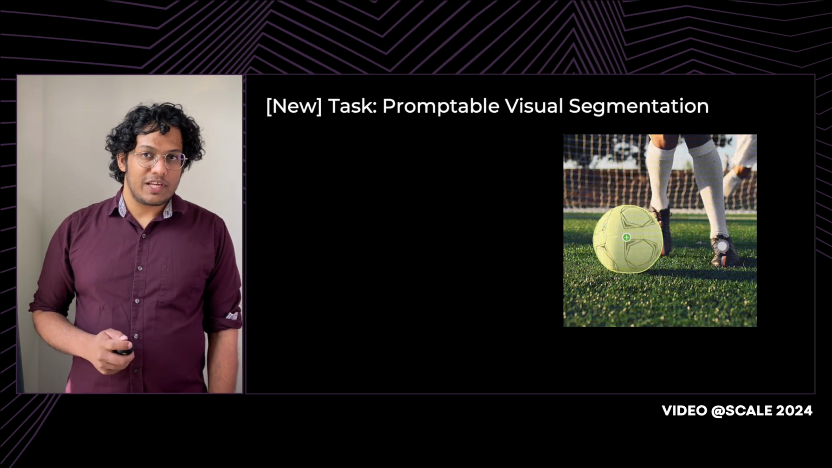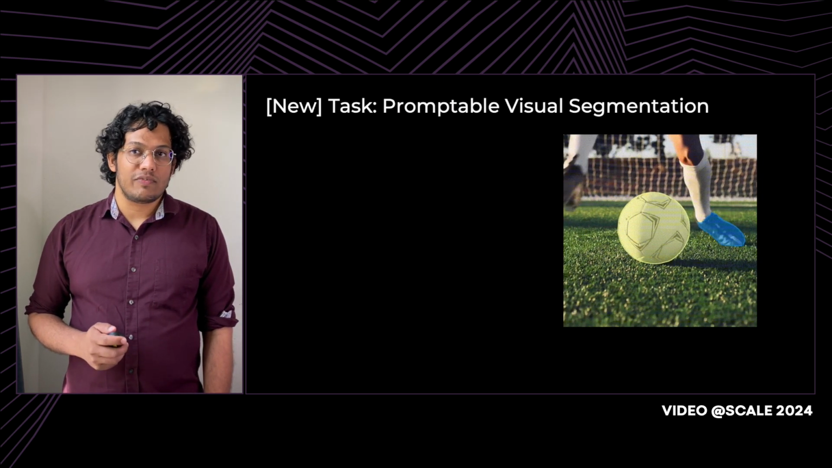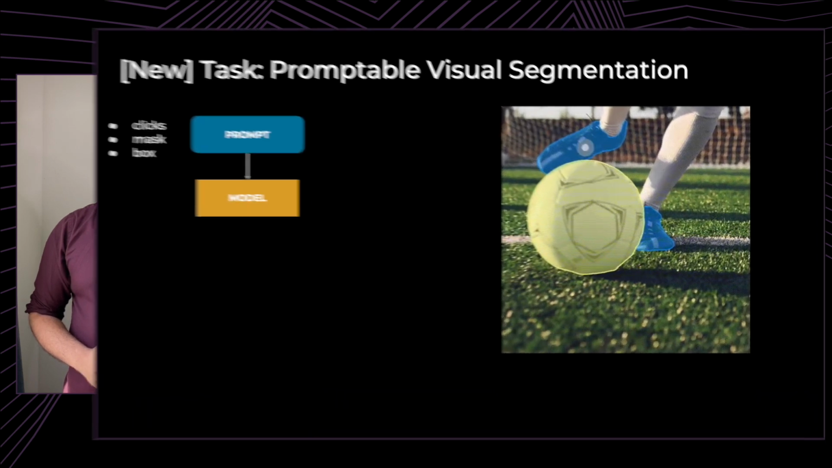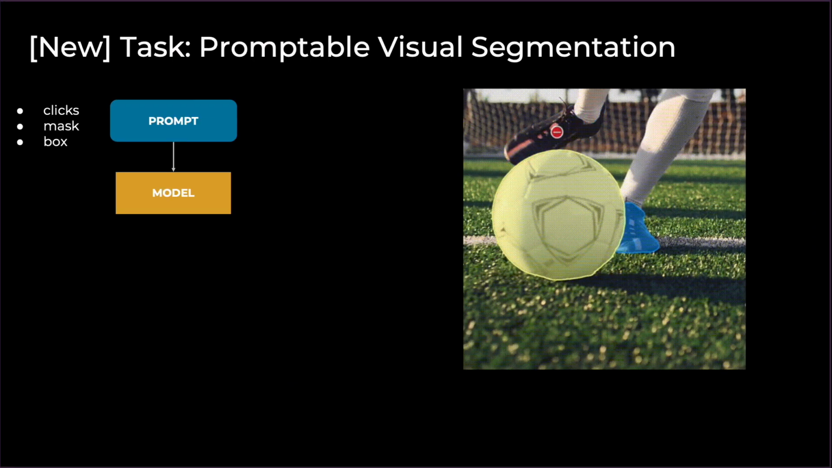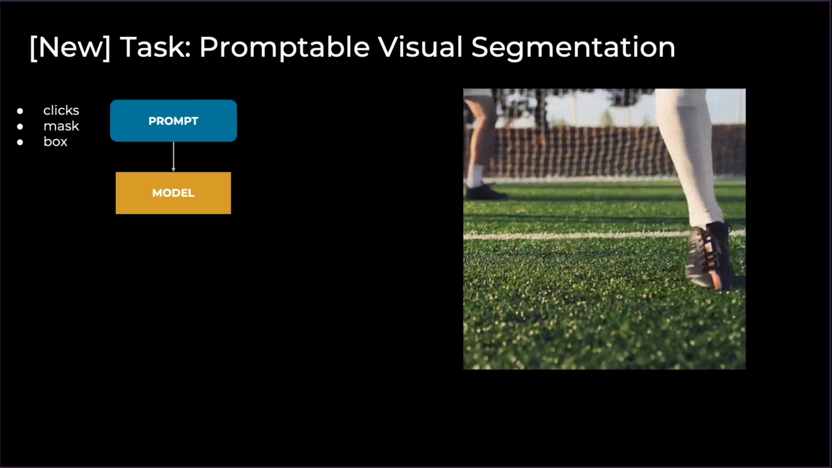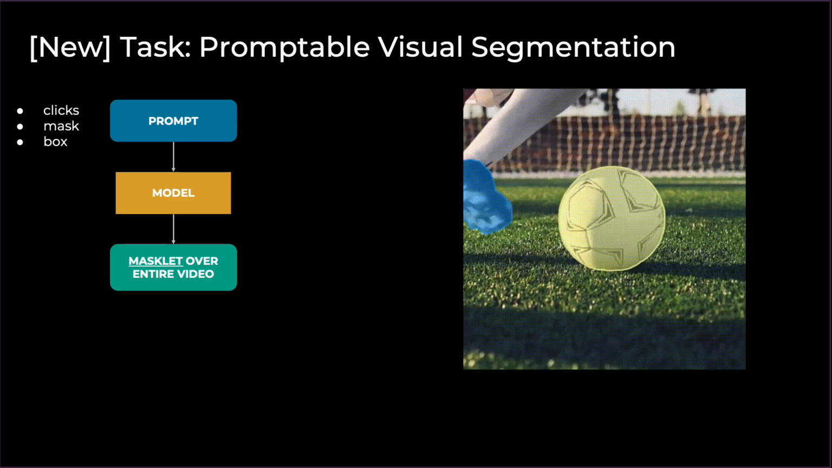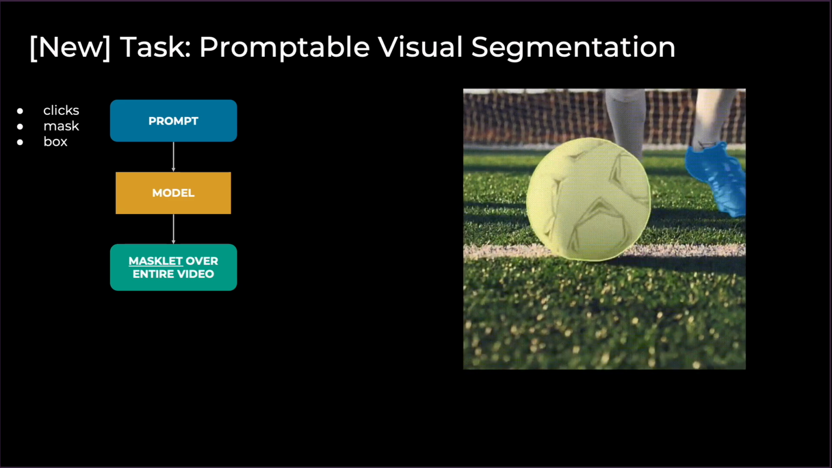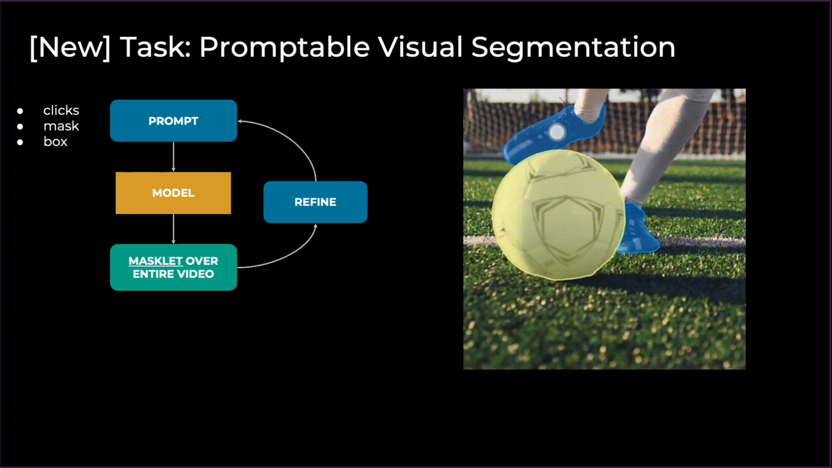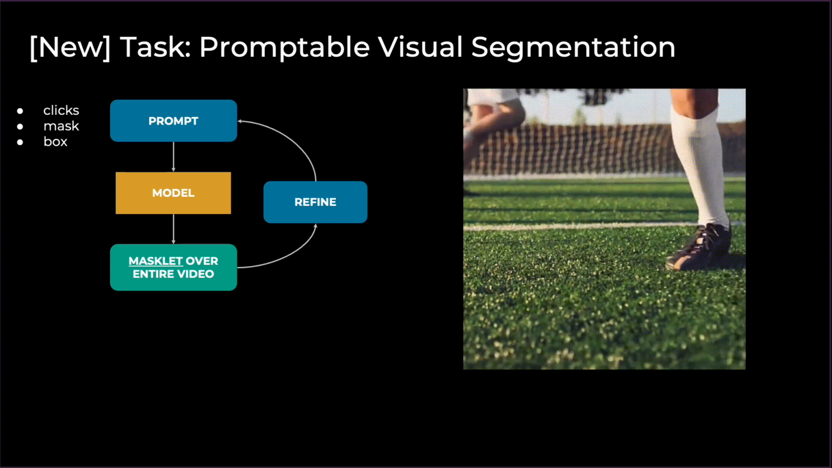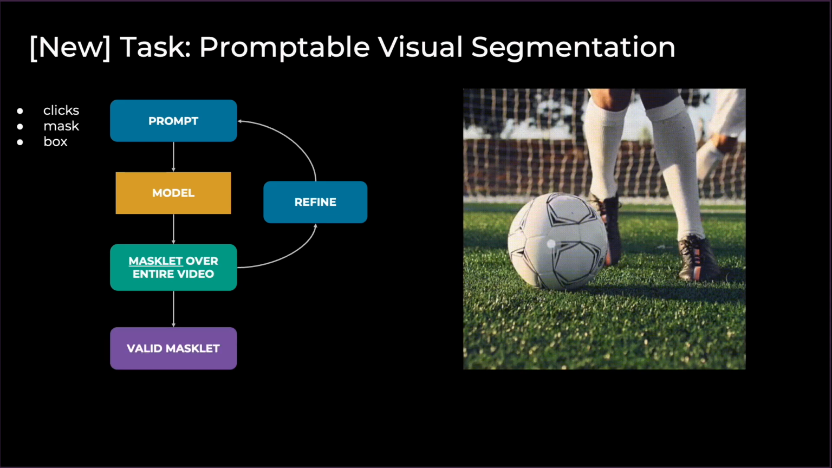The promptable visual segmentation task, in contrast, is fundamentally an interactive segmentation task. The user can prompt the model on any subset of frames using clicks, masks, or bounding boxes. The model is then expected to propagate to produce a masklet over the entire video. The user can then make corrections or refinements iteratively as many times as necessary until a valid masklet is obtained. So here's an example video that shows this in action.